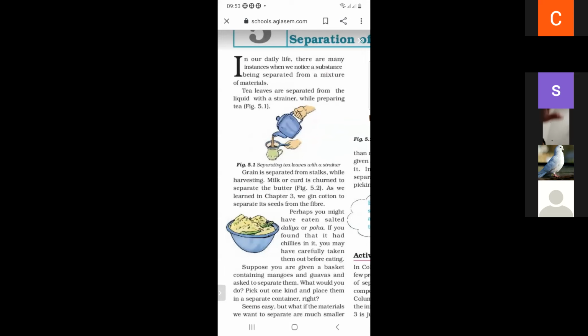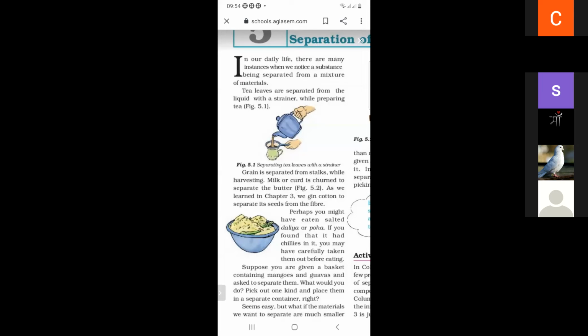As we have learned in chapter 3, we use the process of ginning. And what is the meaning of ginning? It is the process of separating cotton from its seeds. This is called ginning, and it is done with the help of a comb. This is the process of ginning.